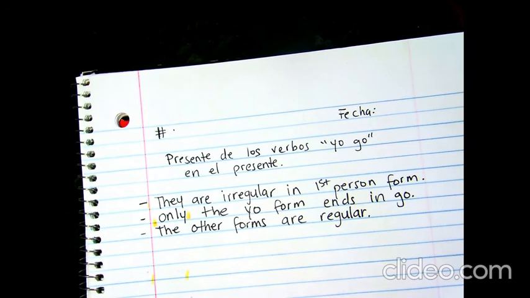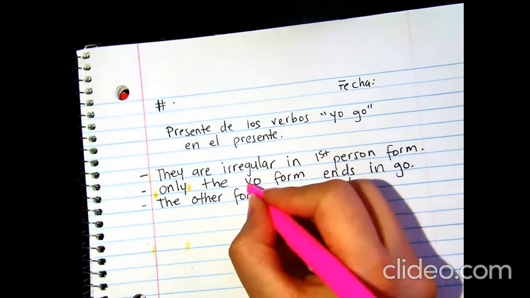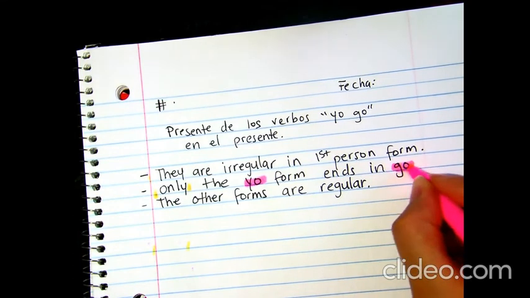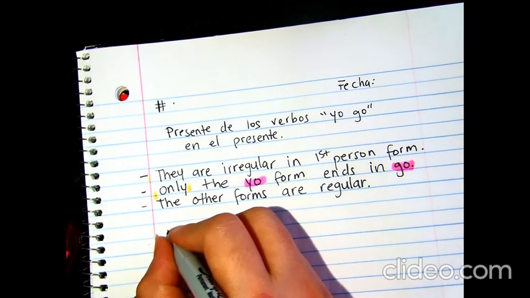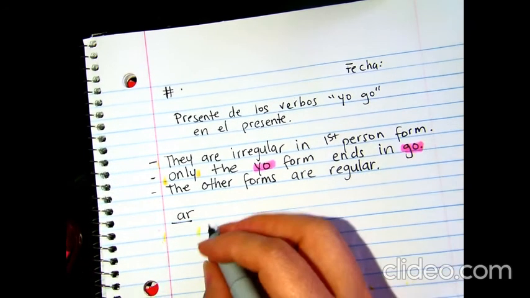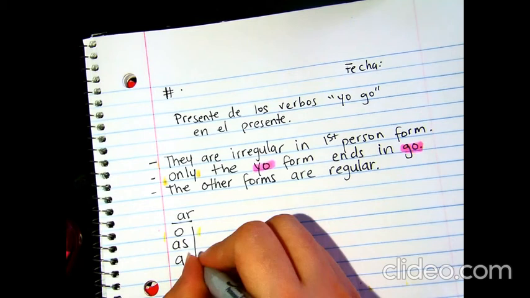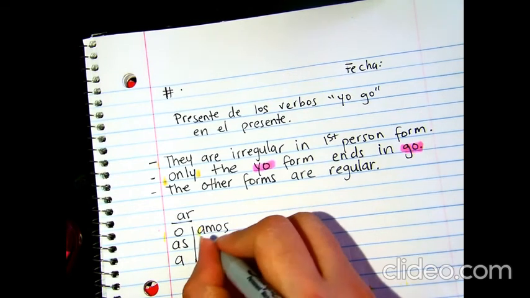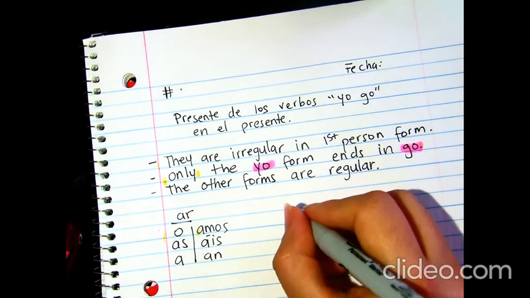And when I say regular, I'm saying that they have regular endings, as in AR, ER, IR. So it's very important that you remember what those endings are, okay? We can review them right now. Let's review, make sure you do remember the regular endings. AR: o, as, a, amos, áis, an.